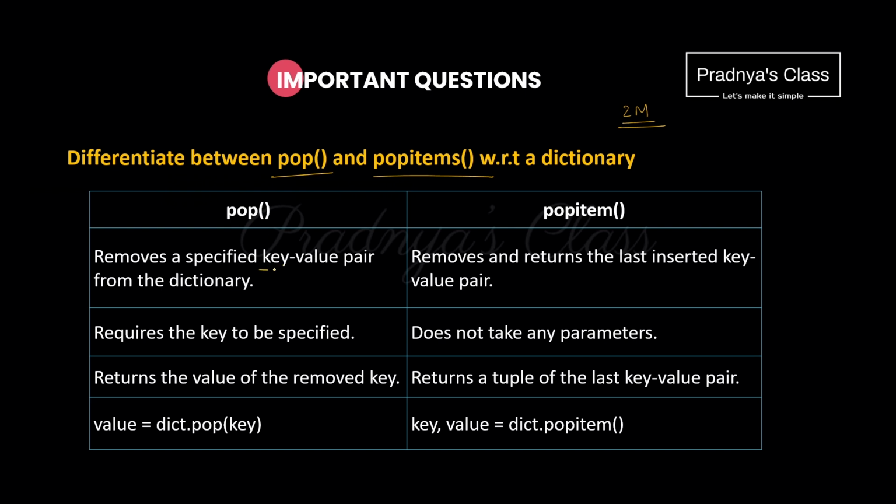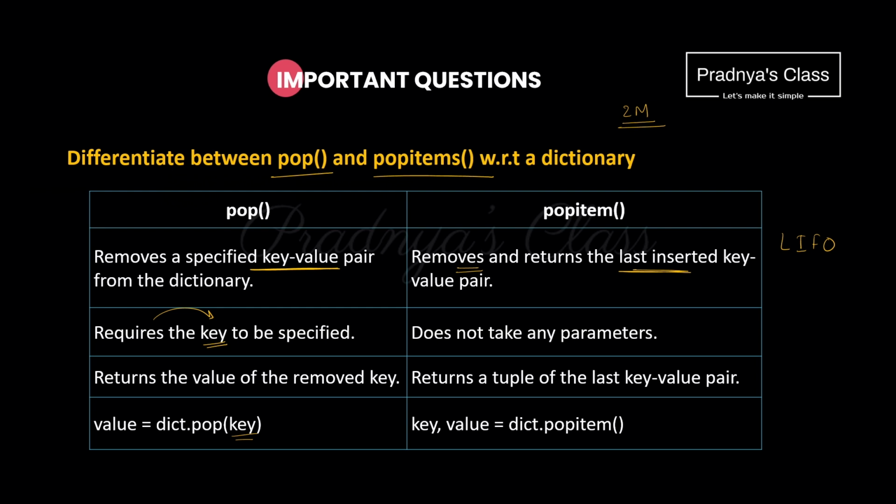The pop function generally removes a key value pair from the dictionary. But what about popitem? It removes and returns the last inserted key value pair. It means this method works on the concept of last in, first out. To pop an item, we must specify the key, so it requires a key parameter. Whereas popitem doesn't take any parameter because ultimately it will delete the last key value pair.